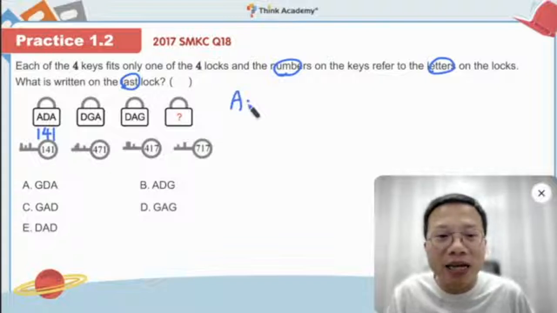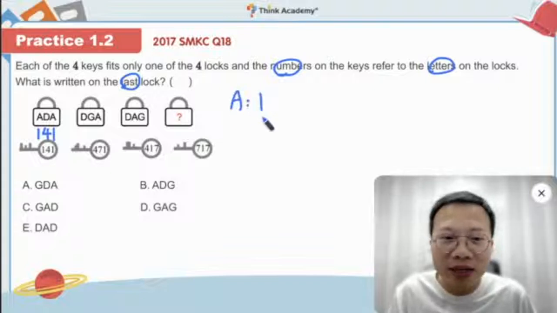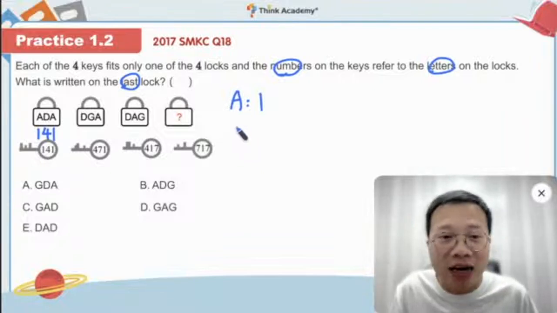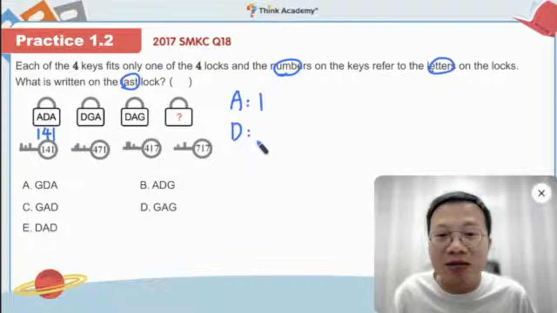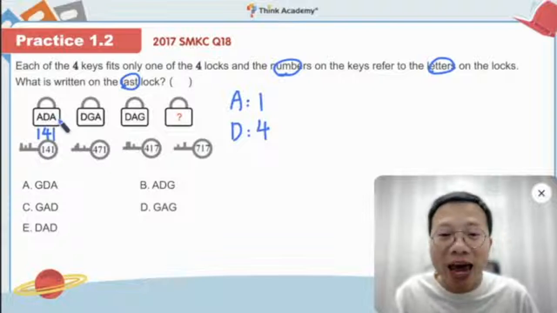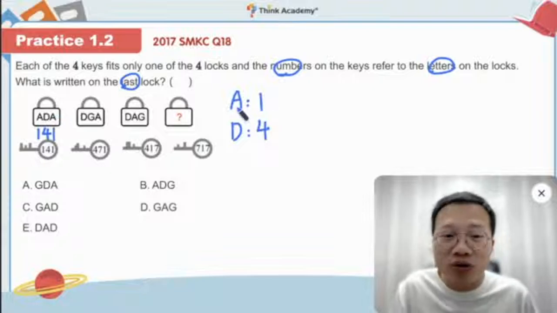So letter A represents 1. Maybe, we're not sure, we're just taking a guess. And letter D is perhaps 4, right? Because we follow this order, 1 for 1. So the next one, A, is 1. So correct. Actually, we can check for letter A. But we are not sure about D.